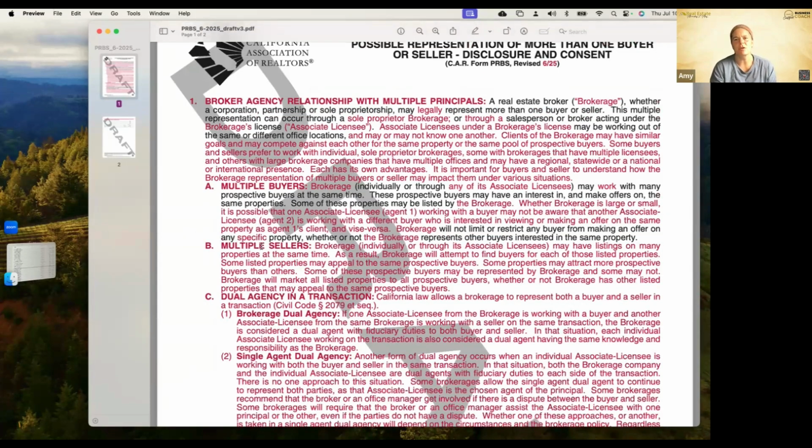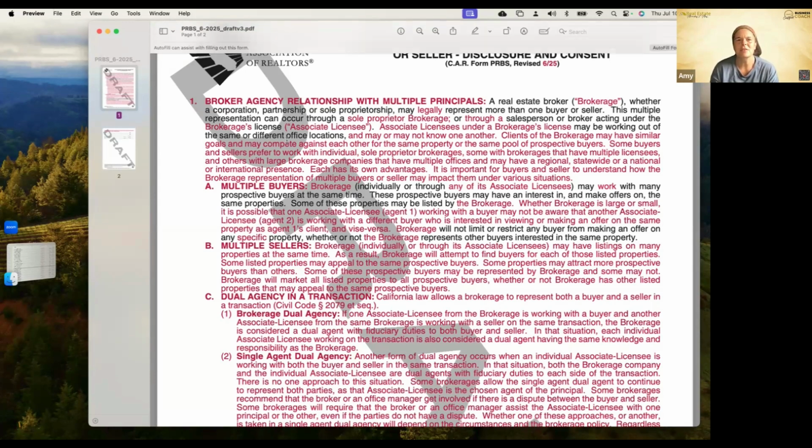A real estate brokerage, whether a corporation, partnership, or sole proprietorship, may legally represent more than one buyer or seller. This multiple representation can occur through sole proprietorship brokerage or through a salesperson or broker acting under the brokerage's license. So that would be associate licensee. So it could be multiple licensees working with people. Associate licensees under a brokerage's license may be working out of the same or different office locations and may or may not know one another, which is still dual agency, right?